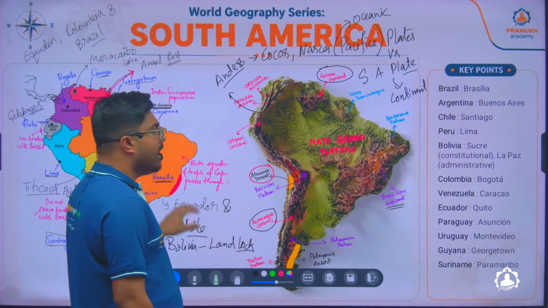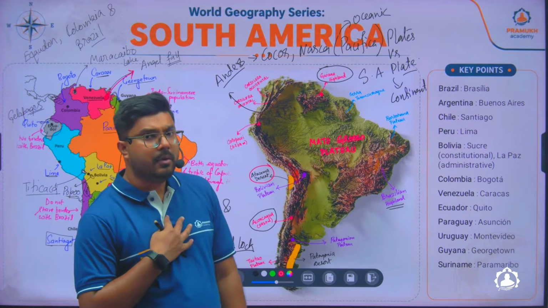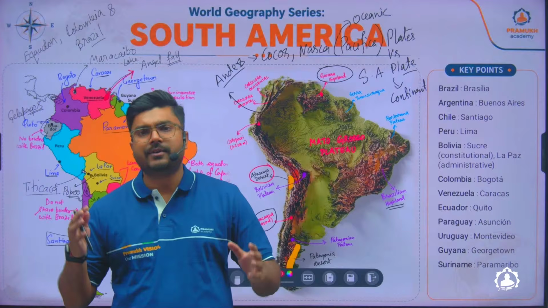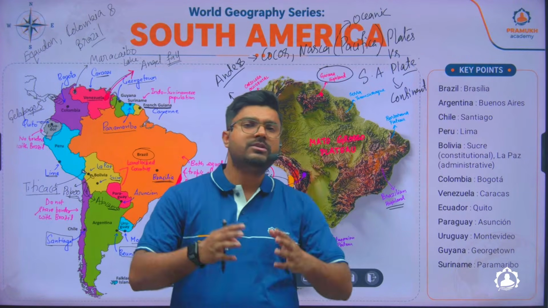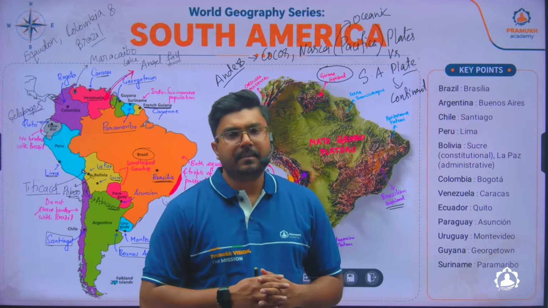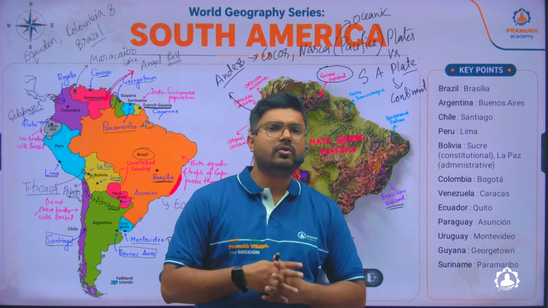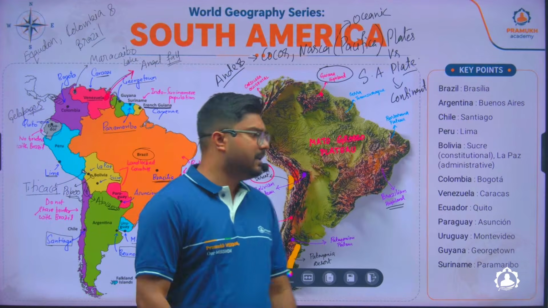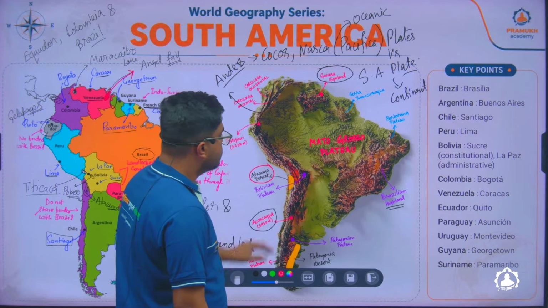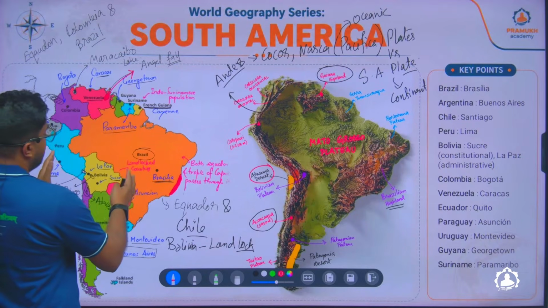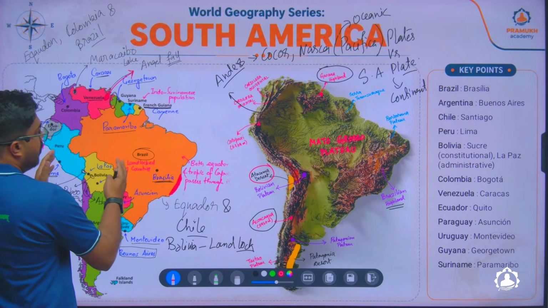Like Brasilia, how we Indians know that at one point of time our capital was in Kolkata, then Mumbai, Surat. These were some major cities, but finally we shifted our major administrative center to Delhi. What is the reason? The center of India, and also some security purposes, etc. In a similar way, Brazil did this. So this is the overall view of the physiography of Brazil and the political scenario of Brazil.